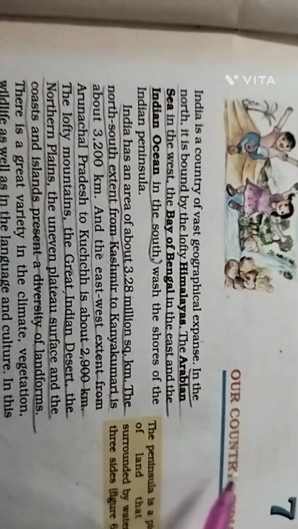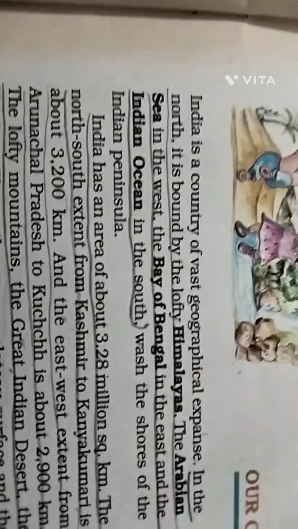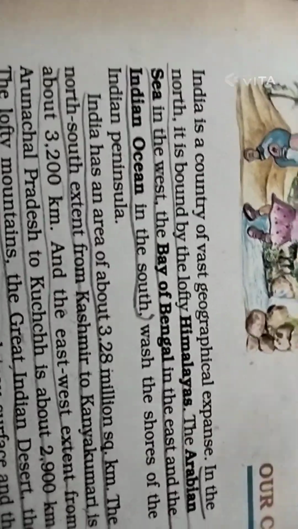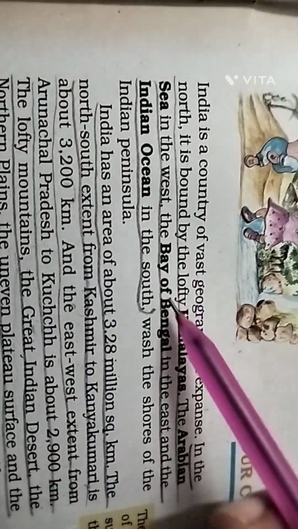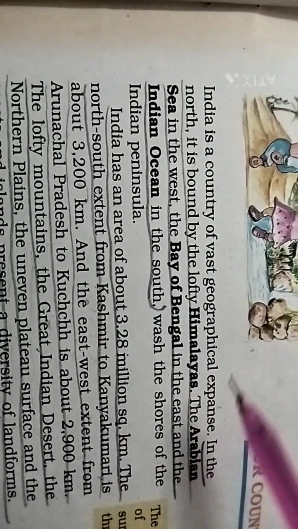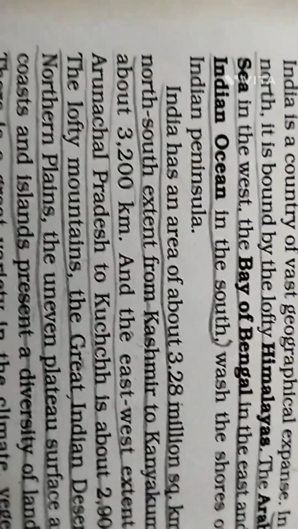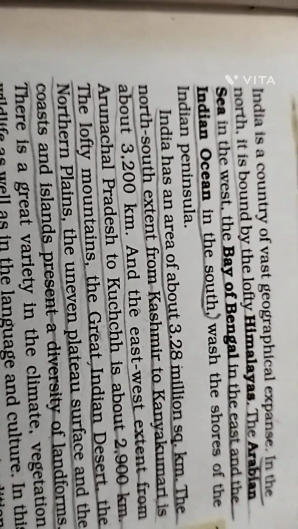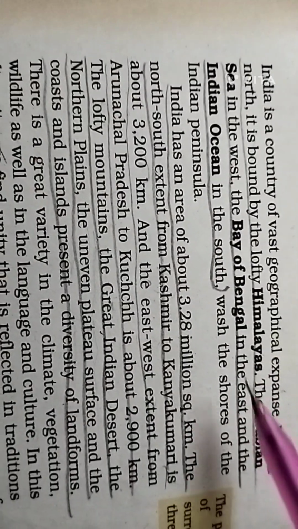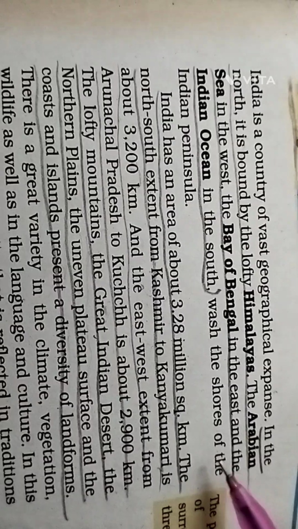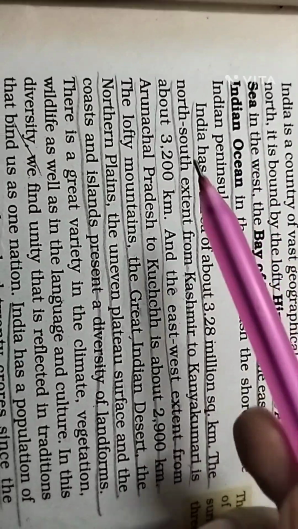7. Our country, India. India is a country of vast geographical expanse. In the north it is bound by the lofty Himalayas, the Arabian Sea in the west, the Bay of Bengal in the east, and the Indian Ocean in the south. It is part of the Indian Peninsula.